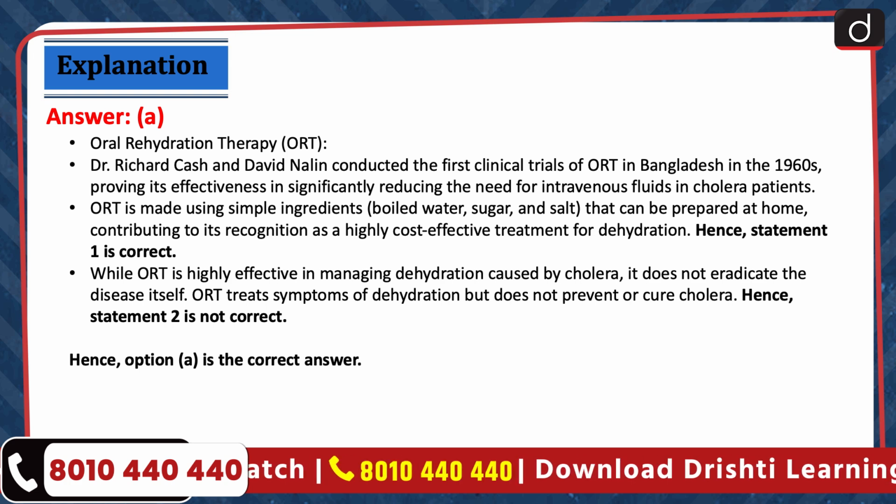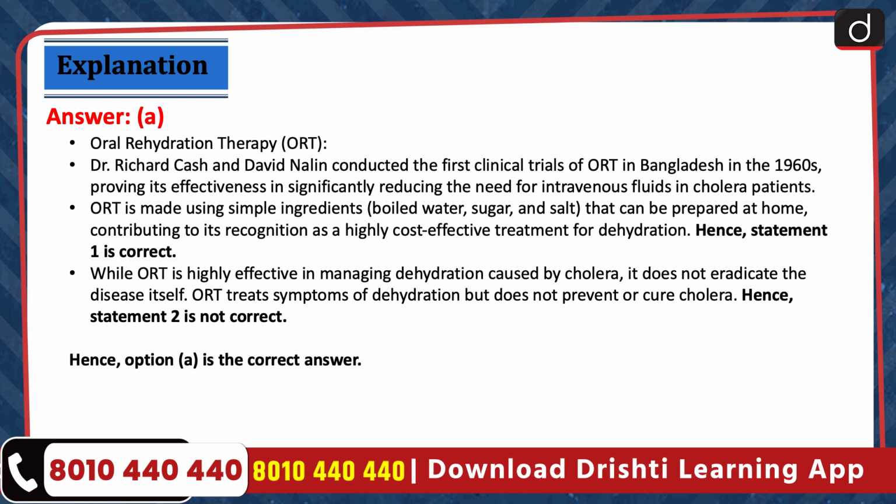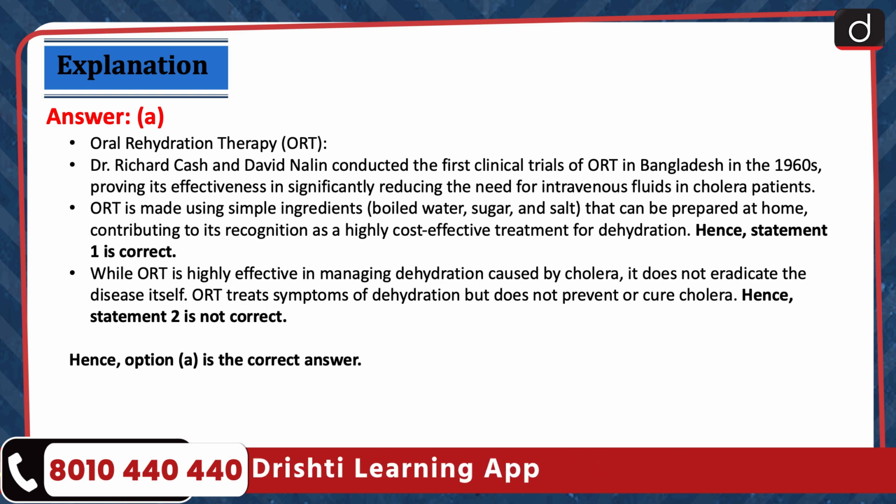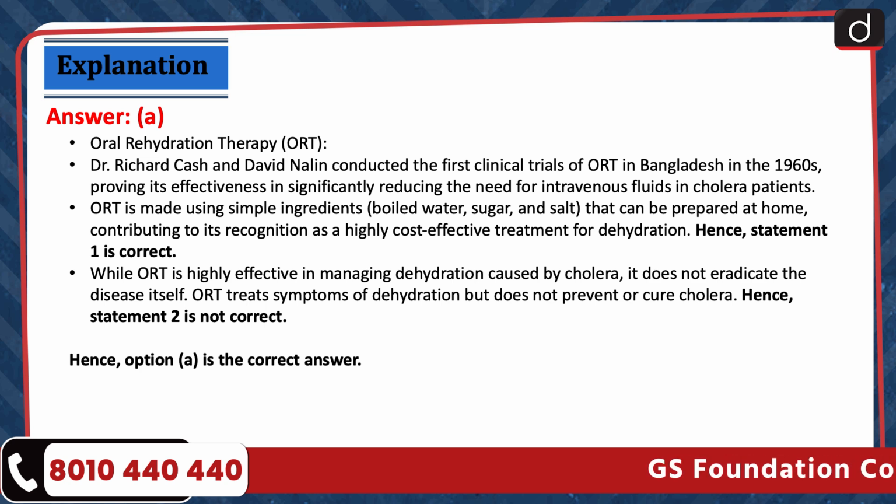Proving its effectiveness in significantly reducing the need for intravenous fluids in cholera patients. ORT is made using simple ingredients, boiled water, sugar and salt, that can be prepared at home, contributing to its recognition as a highly cost-effective treatment for dehydration. Hence, statement 1 is correct.